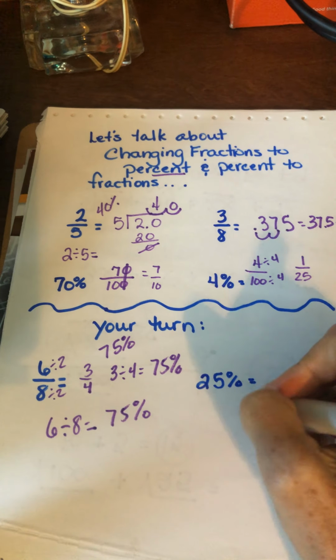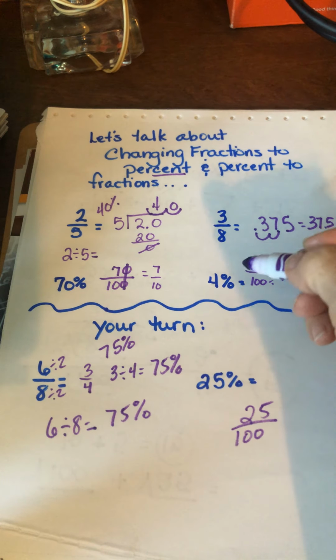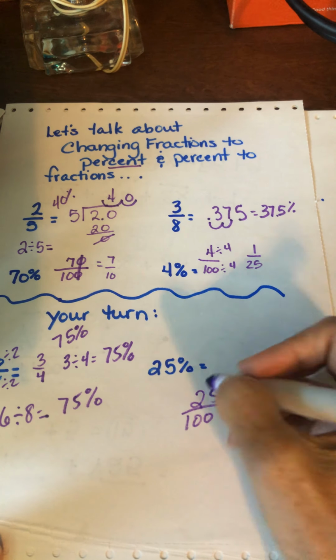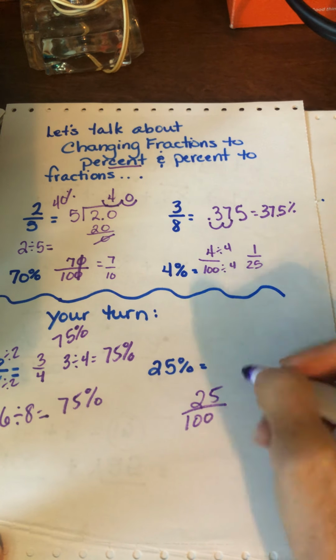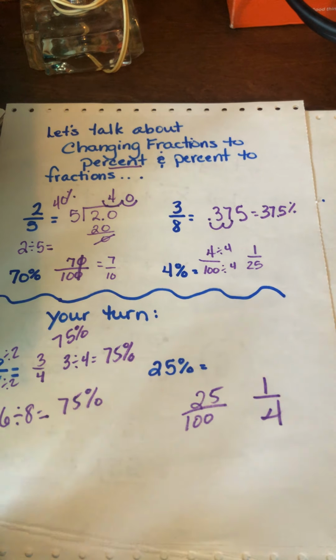This one right here, I need to put it over 100. Maybe you noticed a trick here. It's kind of reverse this. How many quarters are, or how much is 25 cents? It's 1 quarter. How many quarters are in $1? 4. So it's 1/4.